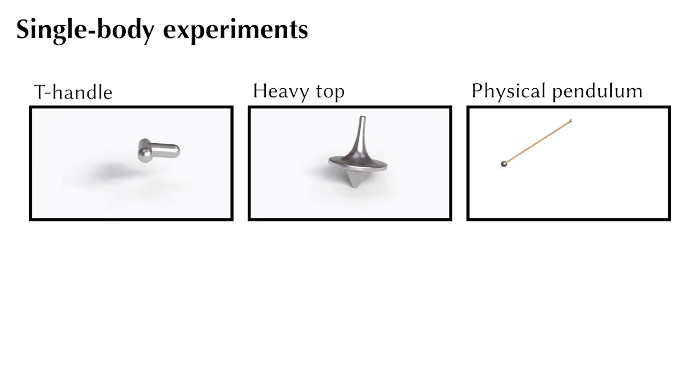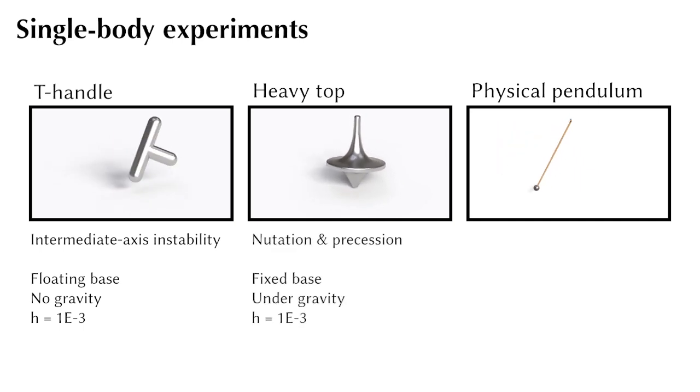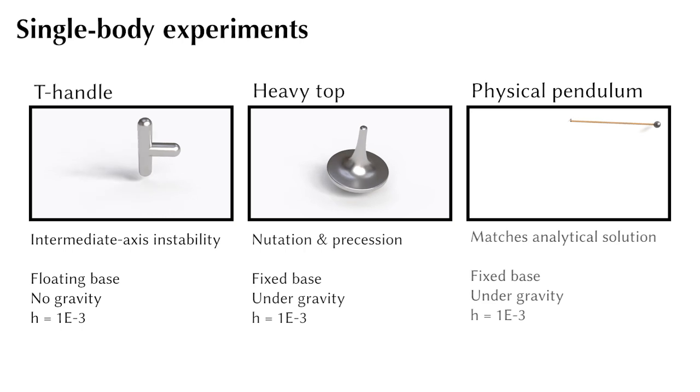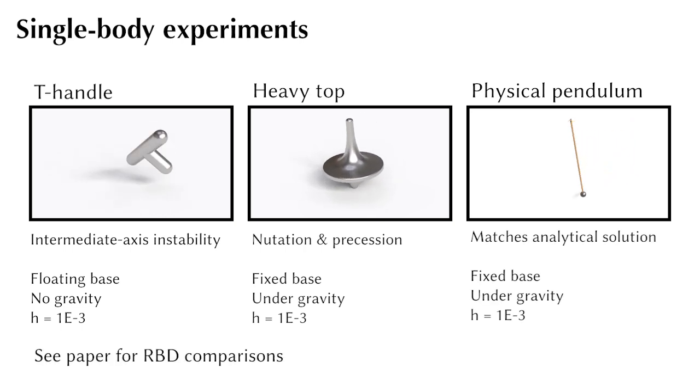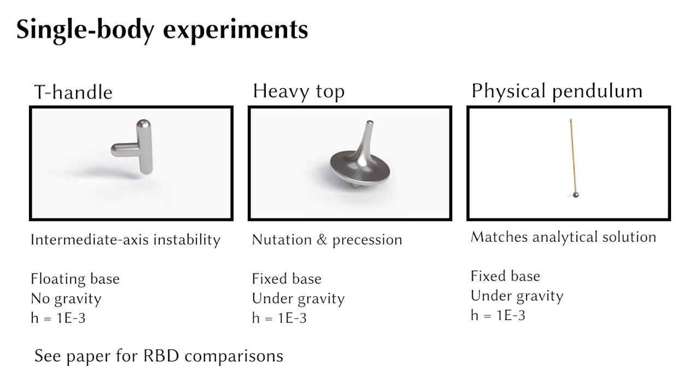First, we validate single-body dynamics with 3 tests. The T-handle reproduces the intermediate axis instability. The heavy top captures both nutation and precession under gravity. And the physical pendulum better matches the analytical solution than implicit RBD with the same time step.